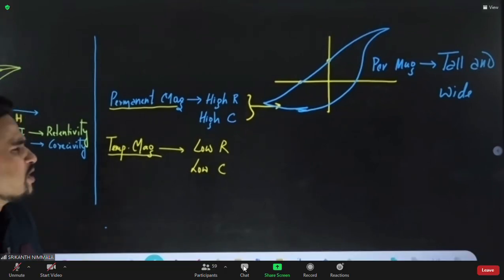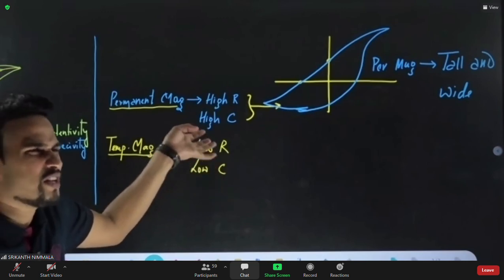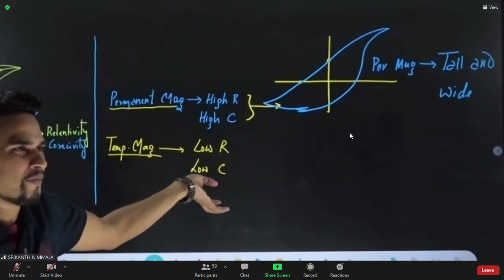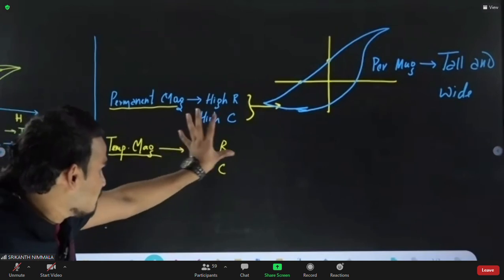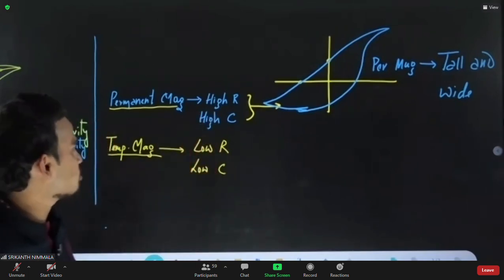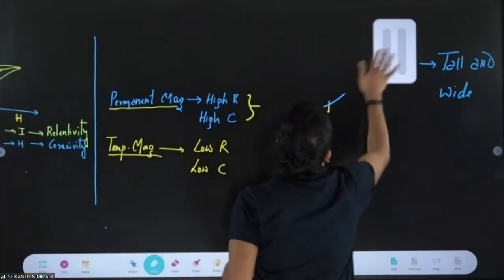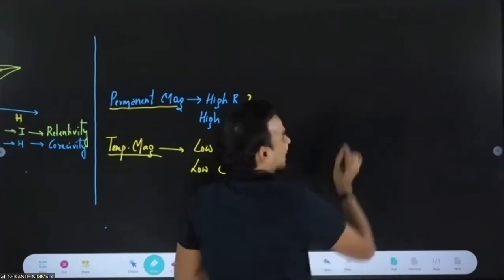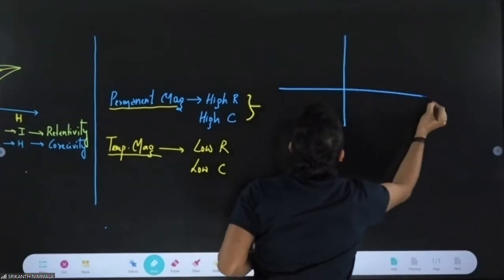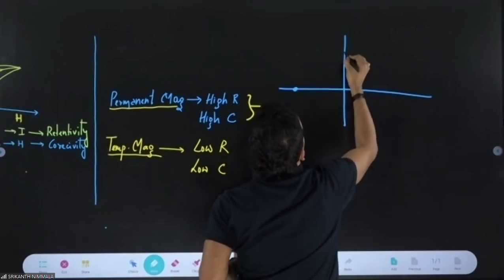For a permanent magnet, retentivity is high and coercivity is high, so its hysteresis curve is like this. I will draw it again.